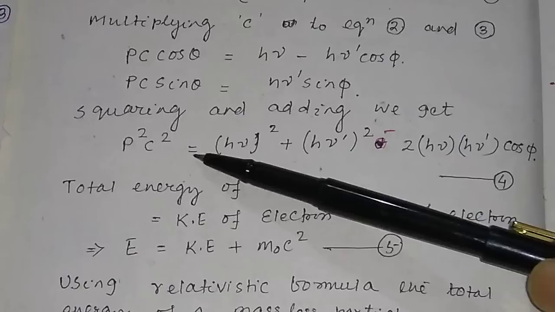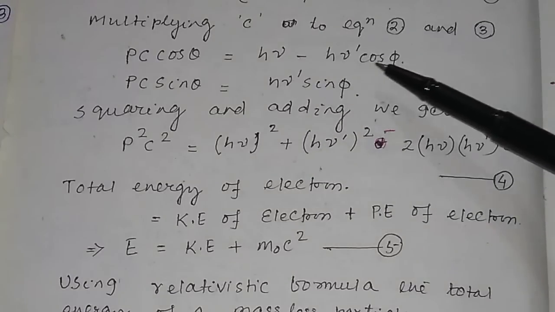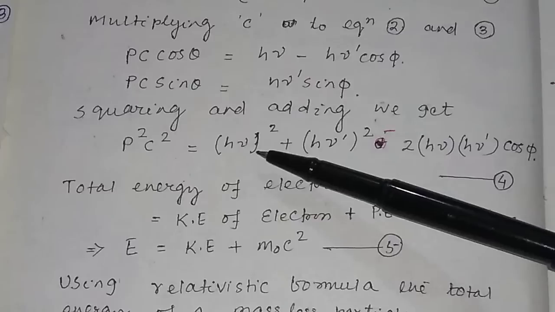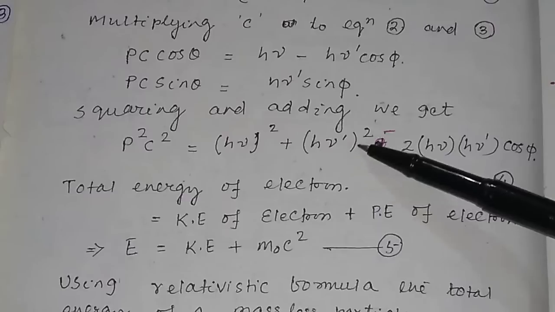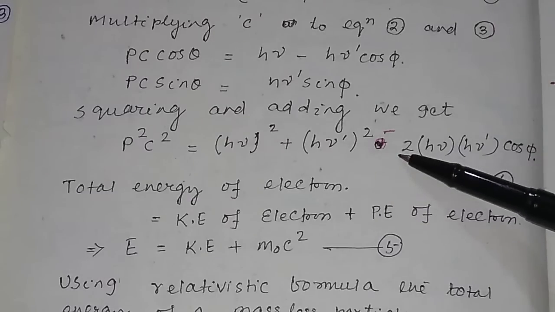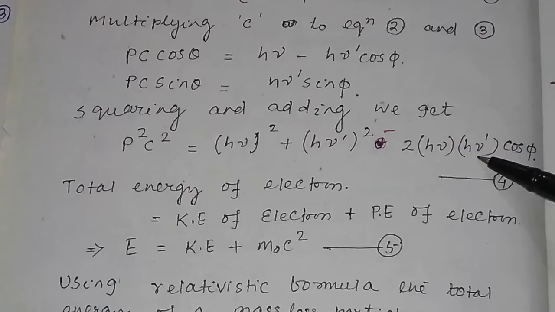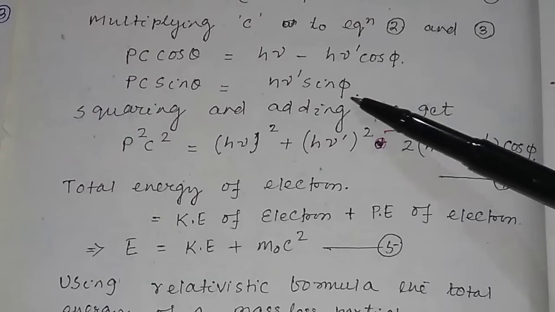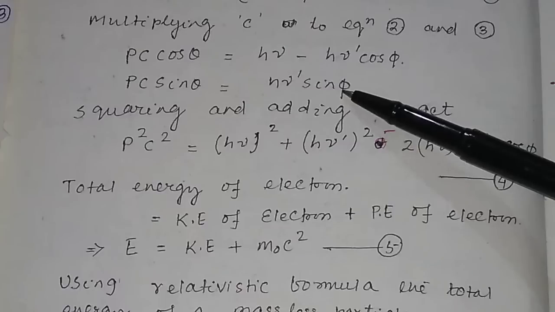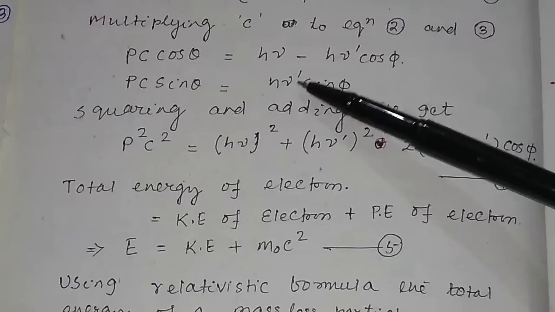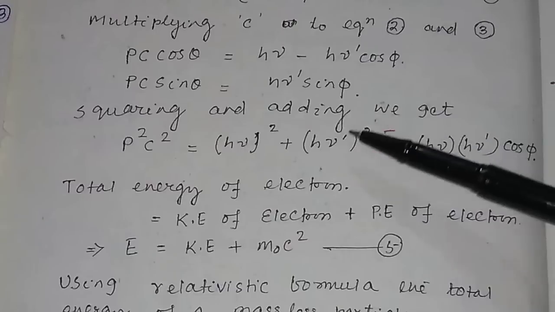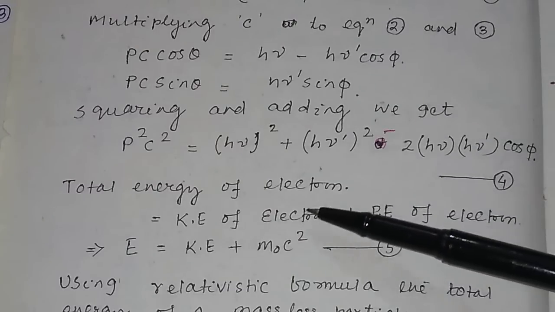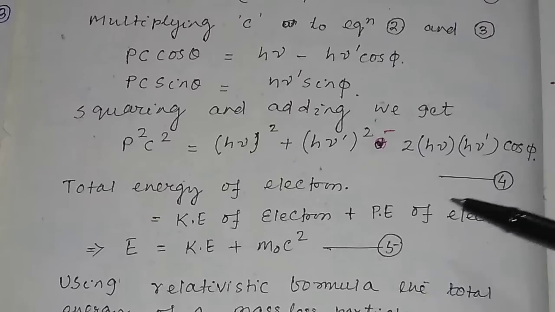So you only have p square c square, and that will be equal to h nu square plus h nu prime square into cos square phi, minus 2h nu into h nu prime cos phi, plus h nu prime square sin square phi. If you take common h nu prime square, in the bracket you have sin square phi plus cos square phi, which will be equal to 1. Suppose this is equation number 4.